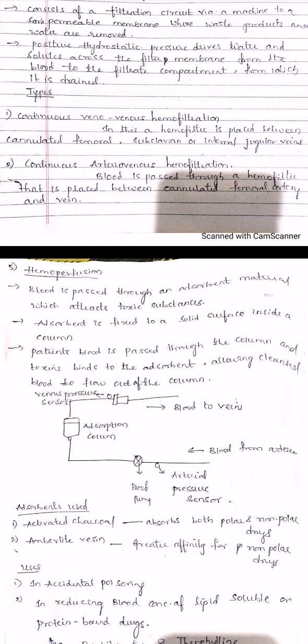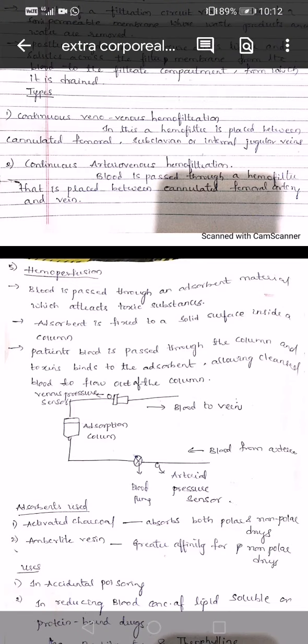Next, continuous arteriovenous hemofiltration, that is, blood will be passed through a hemofilter that is placed between the cannulated femoral artery and the vein. Okay, so the filtration assembly that is placed between artery and vein is called continuous arteriovenous hemofiltration. So these are some of the types of hemofiltration. The mechanism will be the same, but these are the types of filtration that can occur.